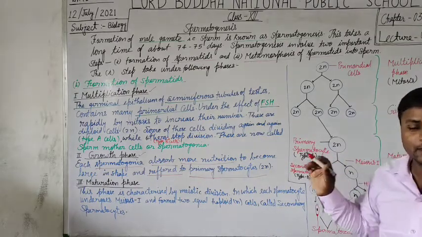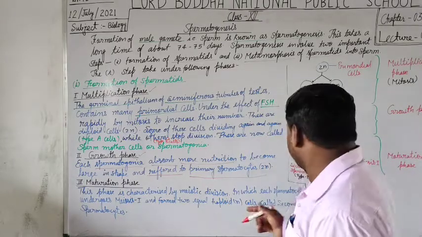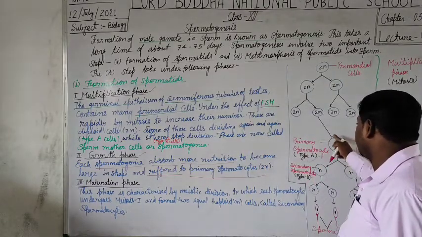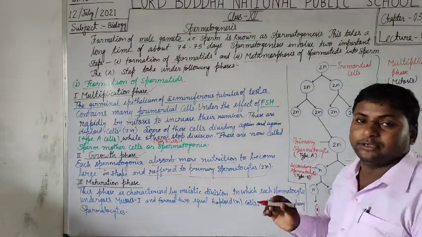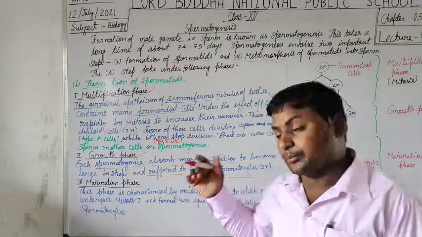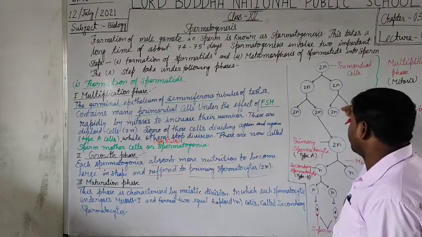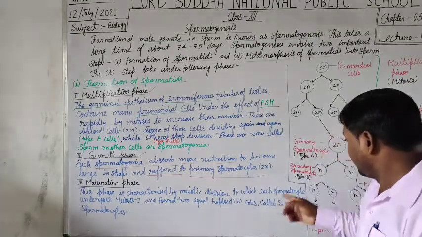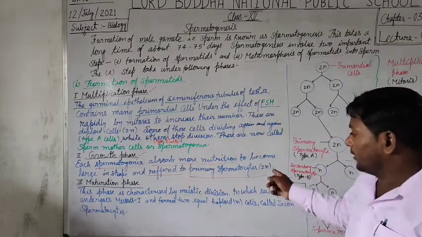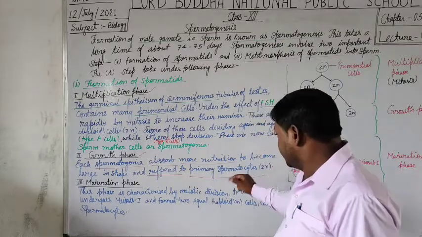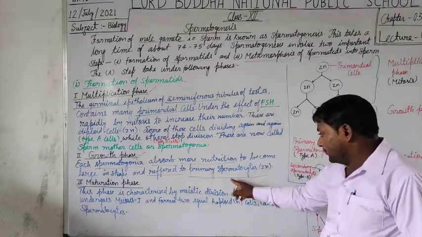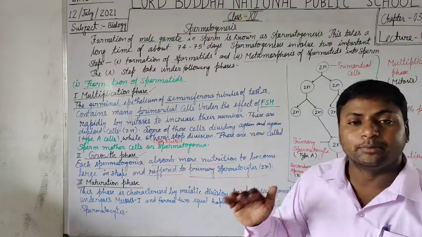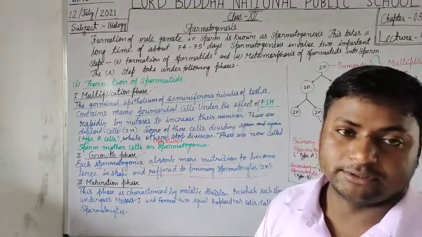As there is a primary spermatocyte, you can also visualize here that the size of the cell becomes large in comparison to the other cells. So they are primary spermatocytes, having a diploid number of chromosomes.